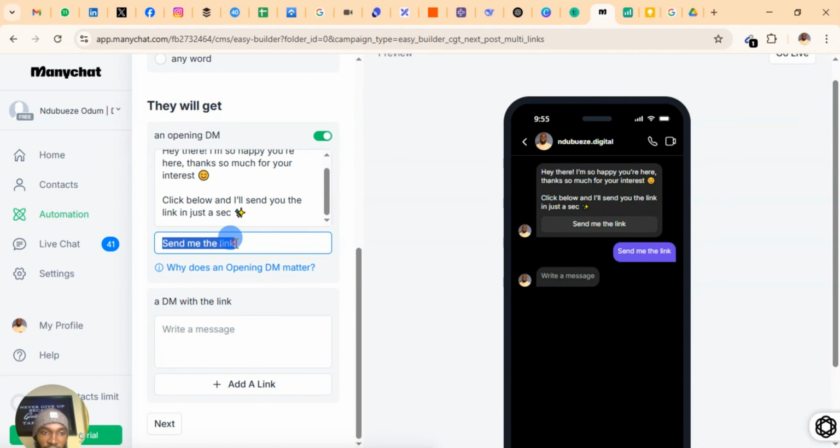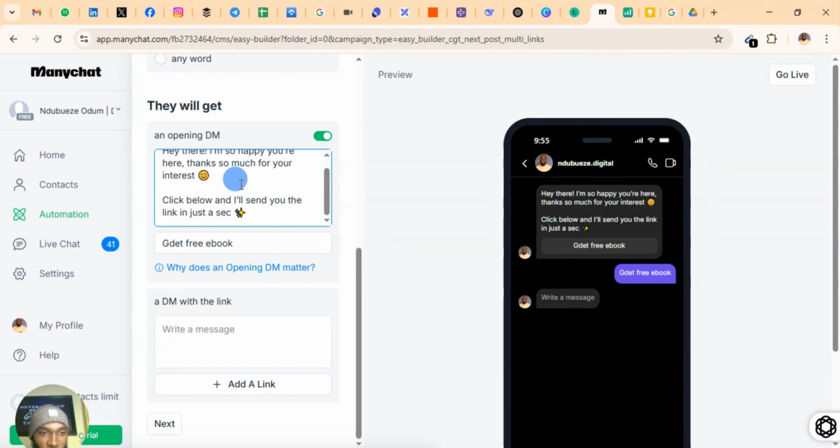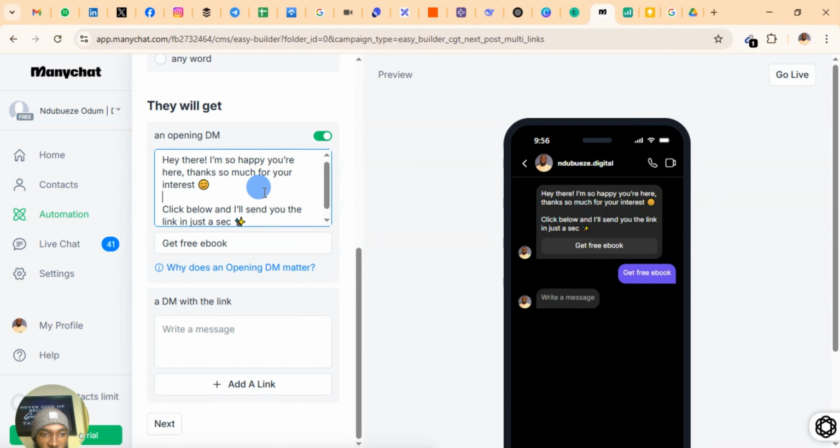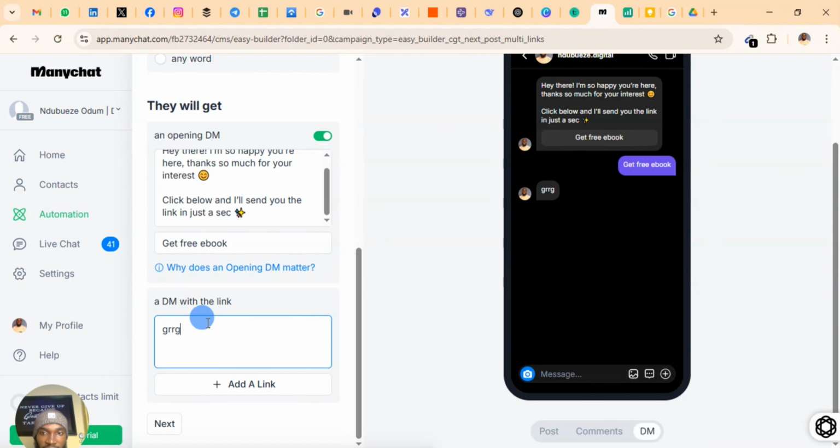So you can always change this if you don't want. You can put, get free ebook. Just always customize it the way you want. Then you put in your welcome message. Put in your customized message, right? You can also add more messages here.